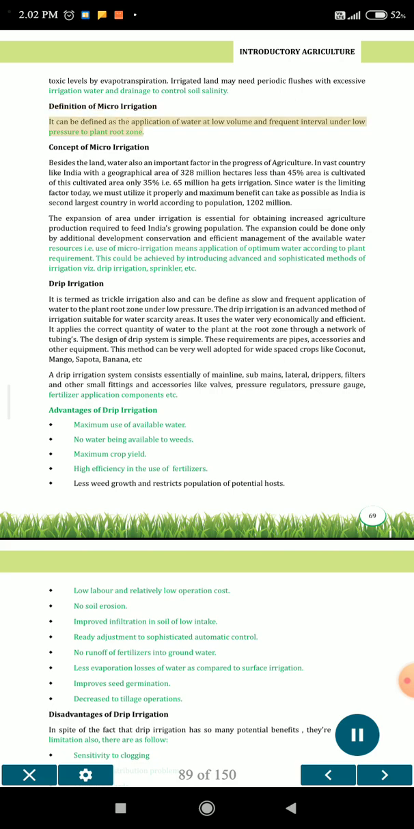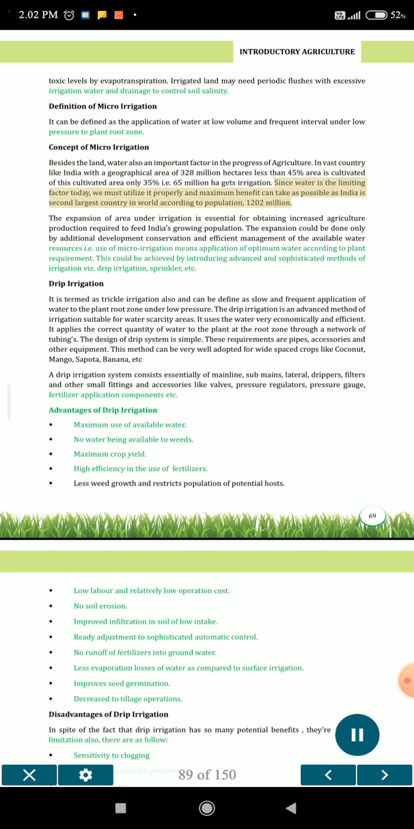Definition of micro-irrigation. It can be defined as the application of water at low volume and frequent interval under low pressure to plant root zone. Concept of micro-irrigation. Besides the land, water is also an important factor in the progress of agriculture. In a vast country like India with a geographical area of 328 million hectares, less than 45% area is cultivated. Of this cultivated area, only 35%, i.e. 65 million hectares gets irrigation.